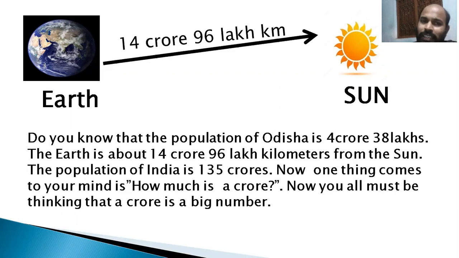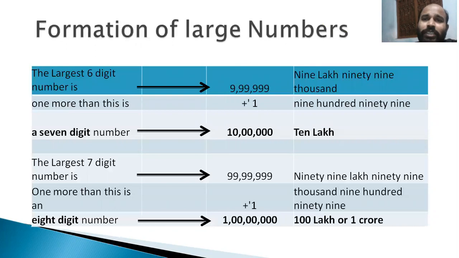Now let us see the formation of large numbers. We know the largest 6-digit number is 9,99,999. When 1 is added to it, it becomes a 7-digit number, 10 lakh.